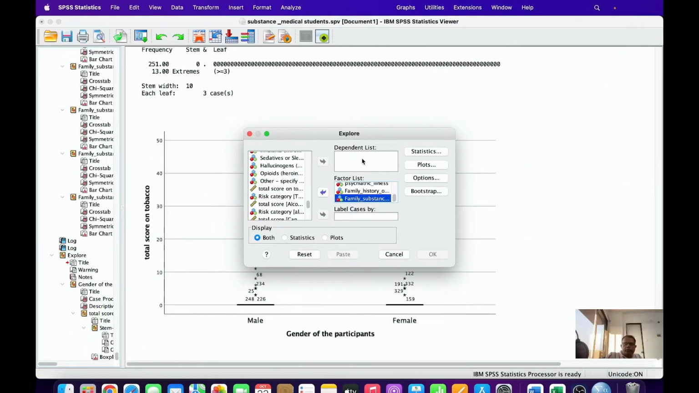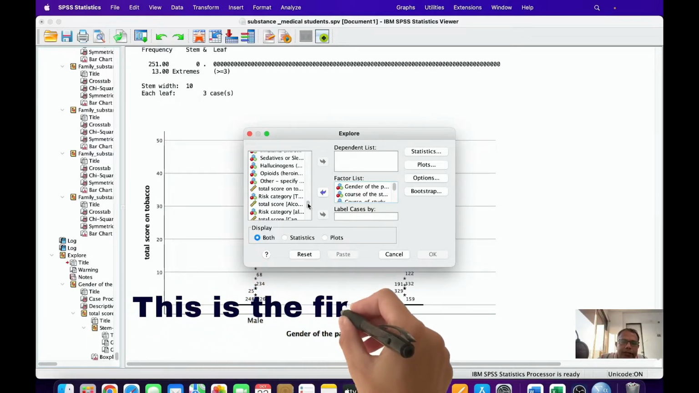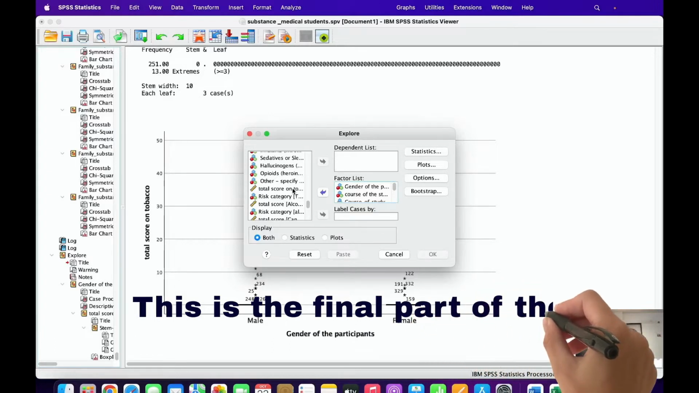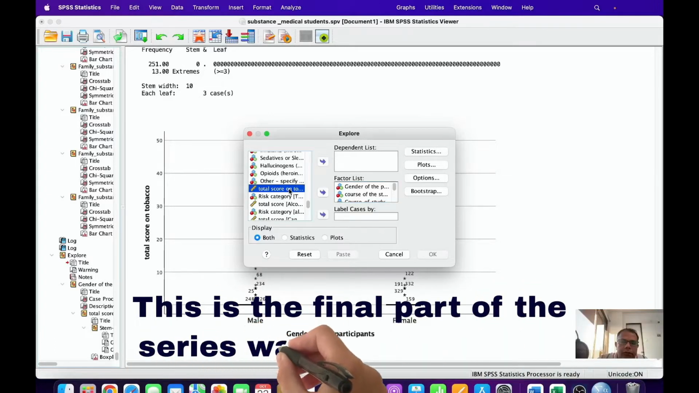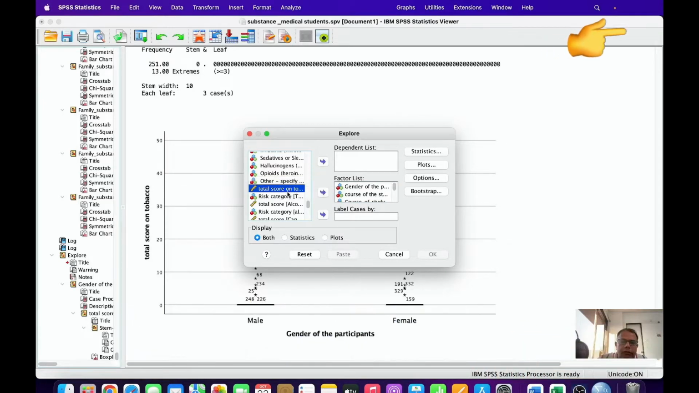Now we are preparing a cross table using the Explore option from the Analyze menu, and we are preparing cross tabulation for the total score achieved. In the factor list we are taking family type, gender, medical illnesses, and type of family, and as the dependent variable we are selecting the total score on tobacco, and later on we can select alcohol and so on.